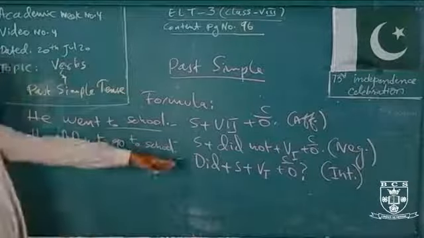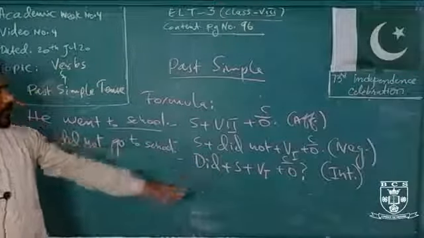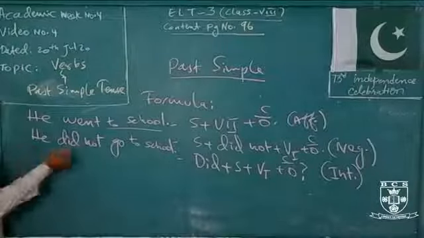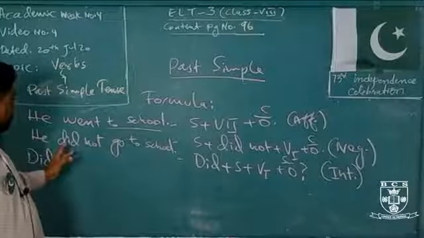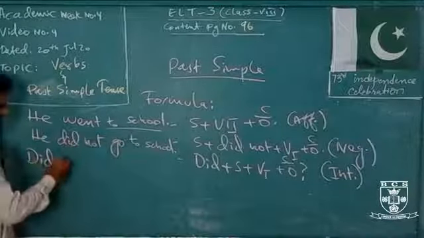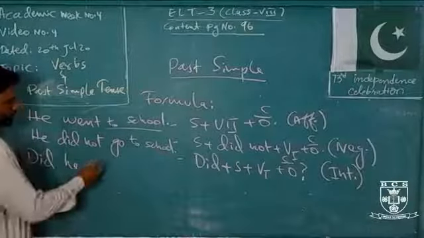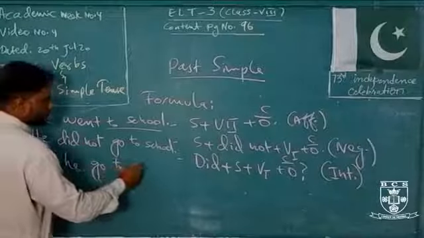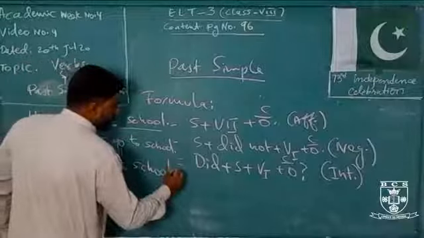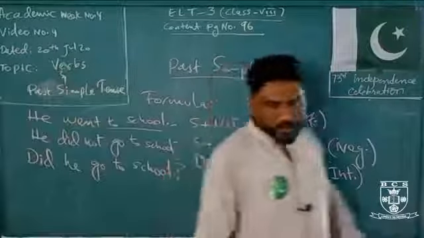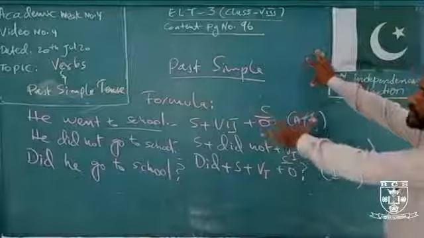Okay, and you want to convert this into an interrogative sentence. So what will you do? You put did first, and the subject comes again. What subject is here? It is he. Did he? Now put the first form as per the formula. Go to school. Then always put the question mark because this is an interrogative sentence. So this is the way that you can make past simple sentences easily.